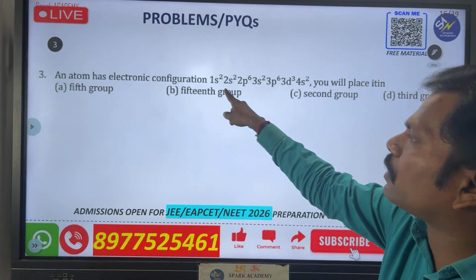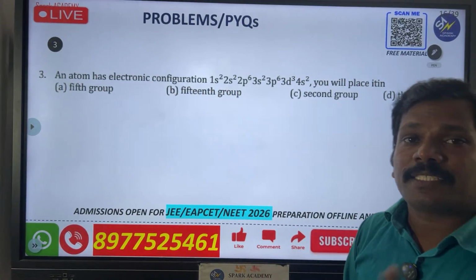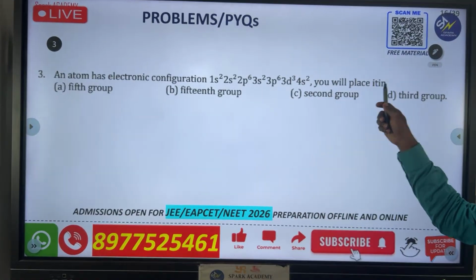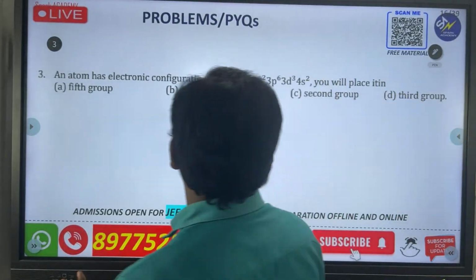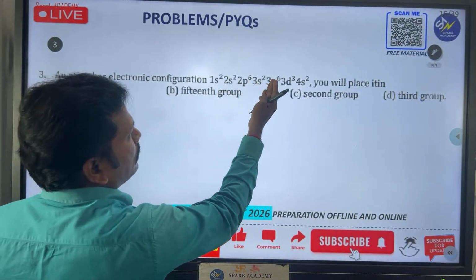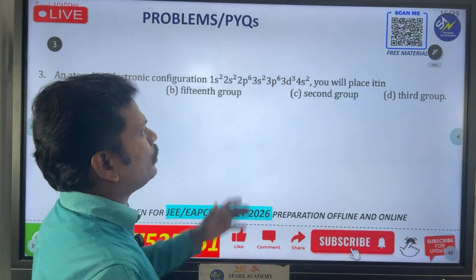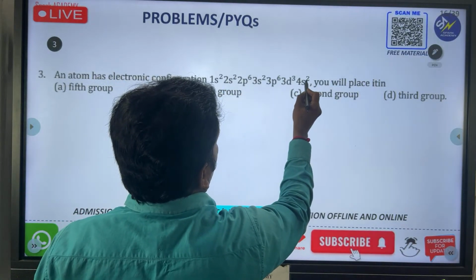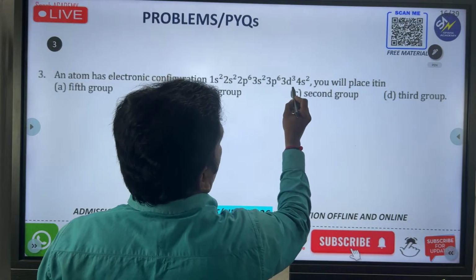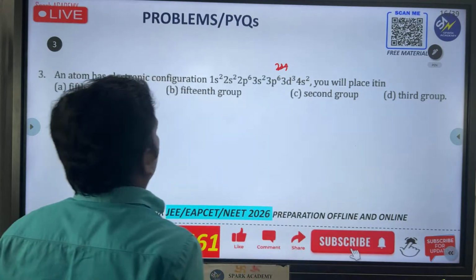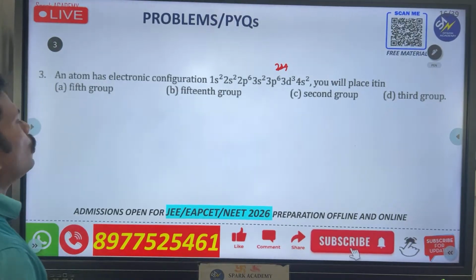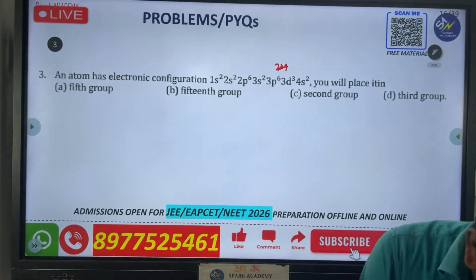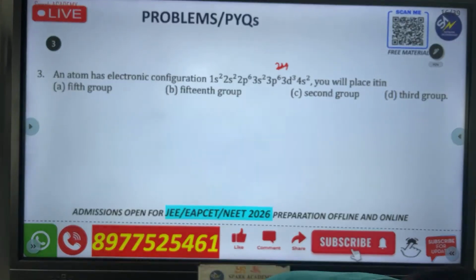An atom with electron configuration 1s2, 2s2, 2p6, 3s2, 3p6 and 3d2, 4s2. They are asking which group it will be placed in. Look here, 1s2, 2s2, 2p6, 3s2, 3p6. If you count this number you will get how much? This is 10 and 18, 21 and this also goes to 24. Okay na, 24 you will get. So it is related to which group, Nana? Which element is it going to be? Everybody please watch this and answer, all of you.